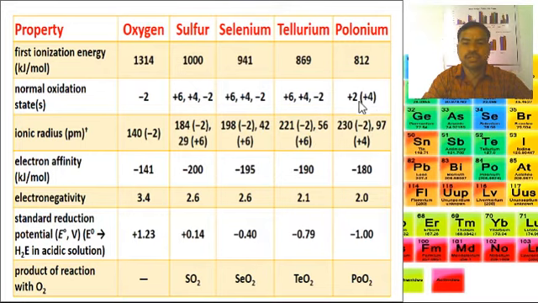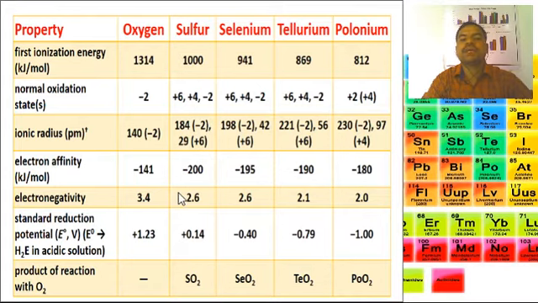These are the normal oxidation states. Then the ionic radius of the group 16 elements in picometers. Then electron affinity: -141 for oxygen, -200 kilojoules per mole for sulfur, -195 kilojoules per mole for selenium, -190 kilojoules per mole for tellurium, and -180 kilojoules per mole for polonium.